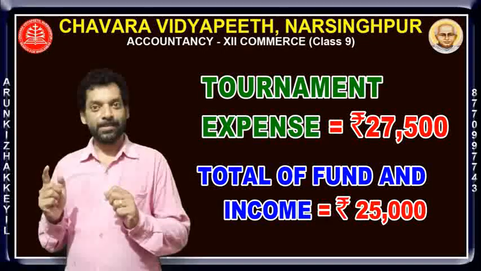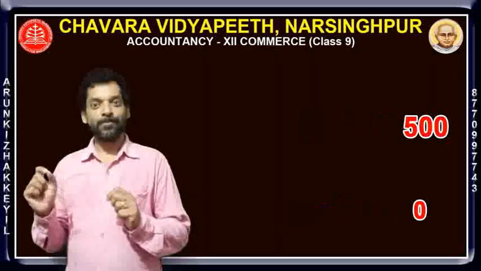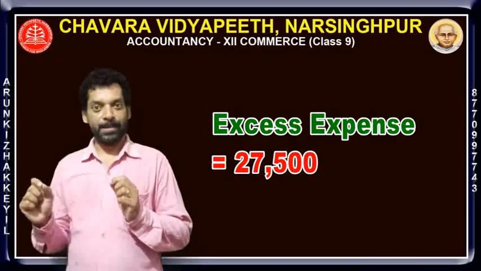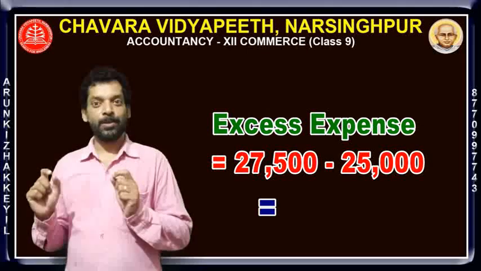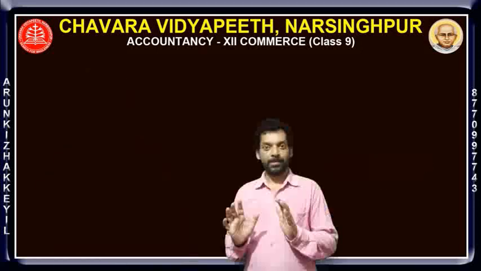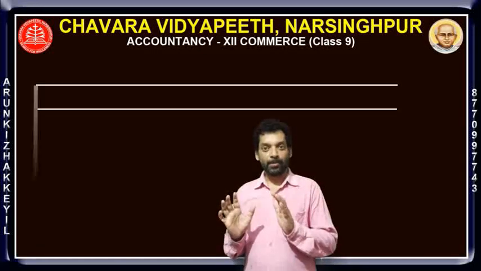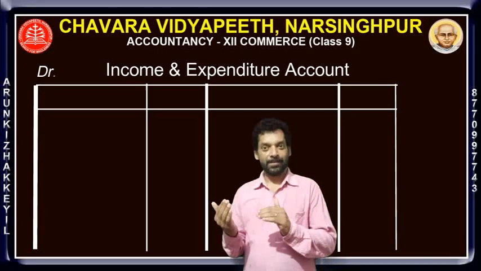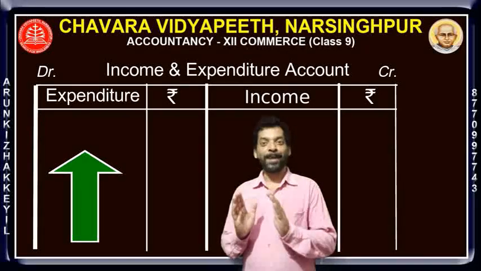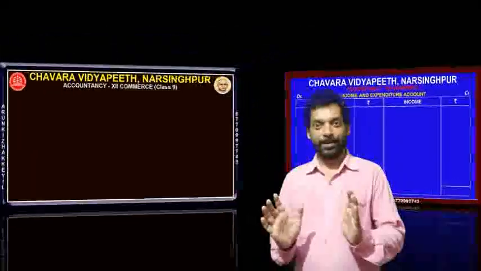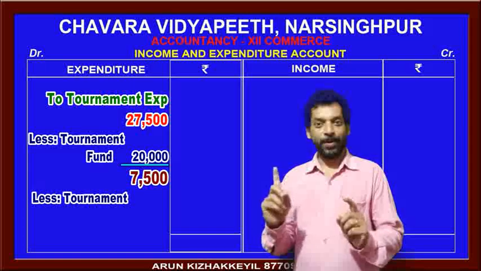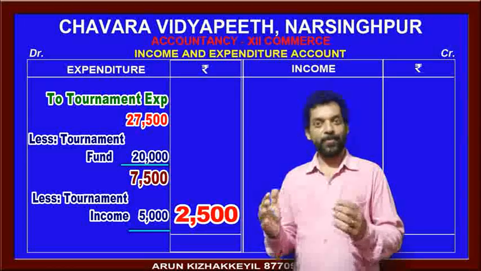So the difference, 27,500 minus 25,000, is 2,500. That is the loss on tournament. So this extra tournament expense is recorded only in the income and expenditure account, debit side. What to write? Tournament expenses 2,500. No entry in the balance sheet because no fund is remaining.